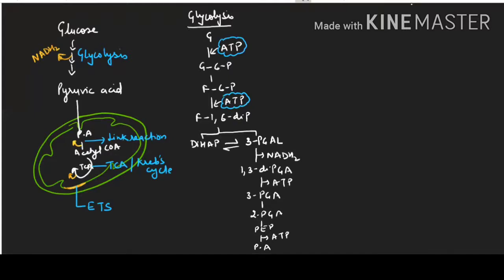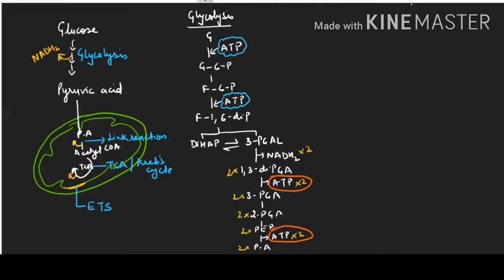Because this is one process I have explained, and DIHAP will also go, so the entire process will be multiplied by 2 here. So a total of 4 ATP production is going on.